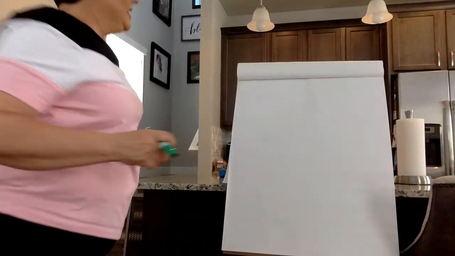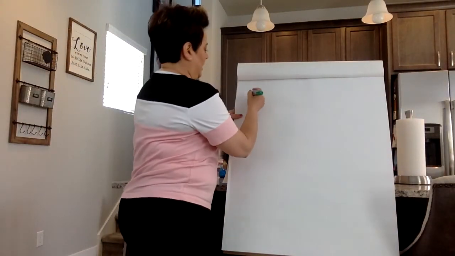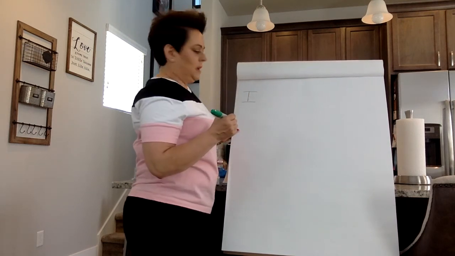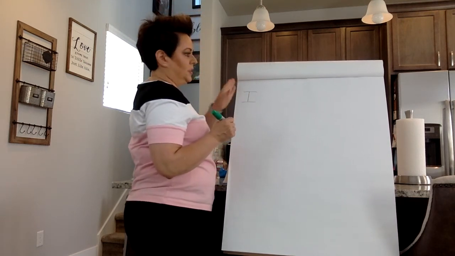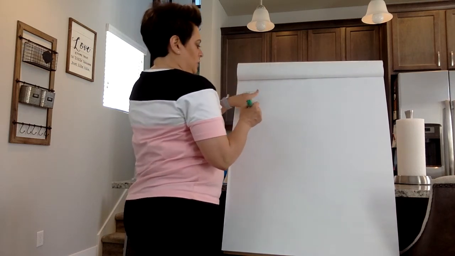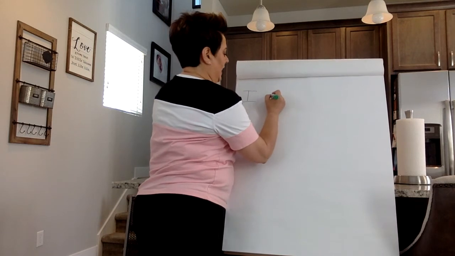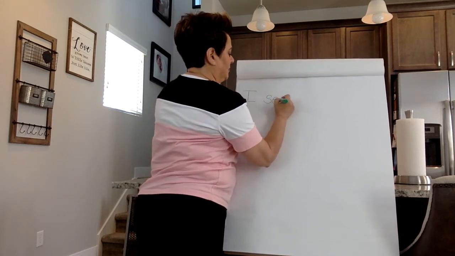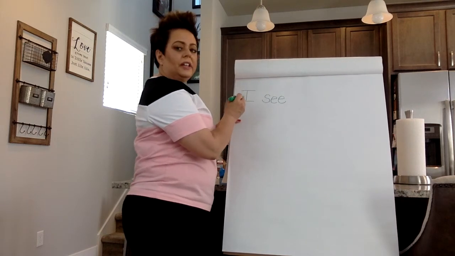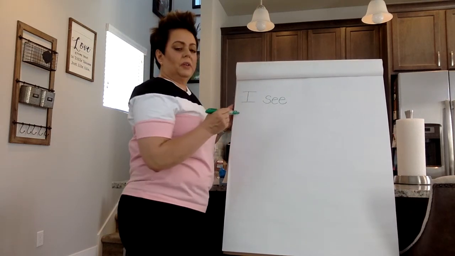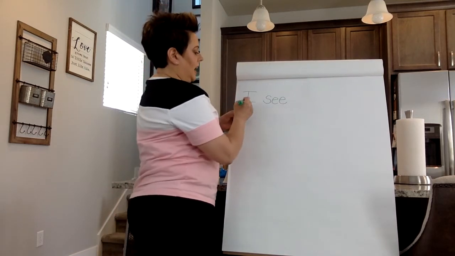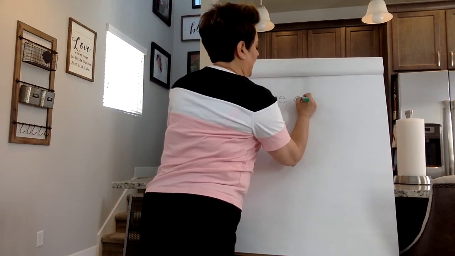Okay, I see a tree with flowers. My first word is I. Now remember, when we start sentences, we always start at the left of our paper, and we're going to make sure we have finger spaces. I see. Boys and girls, when you write a sentence, the first letter in the first word is always capitalized, but the other letters are not. They are lowercase. I see a